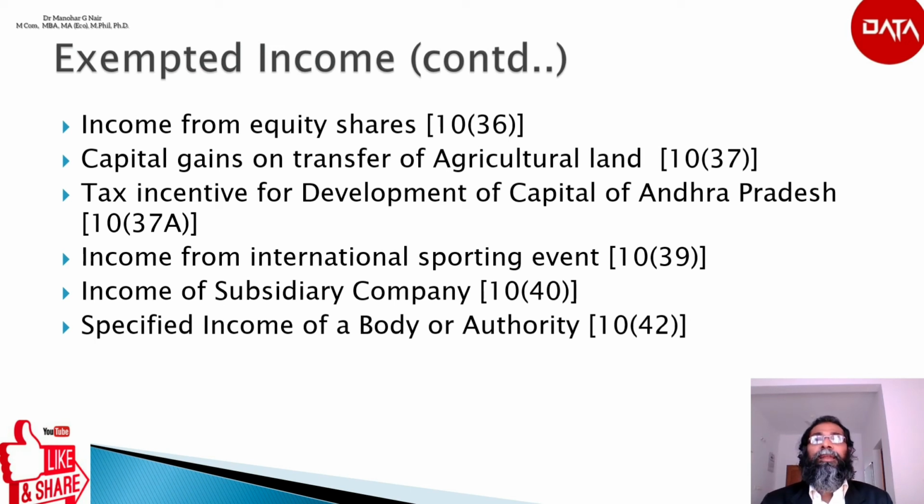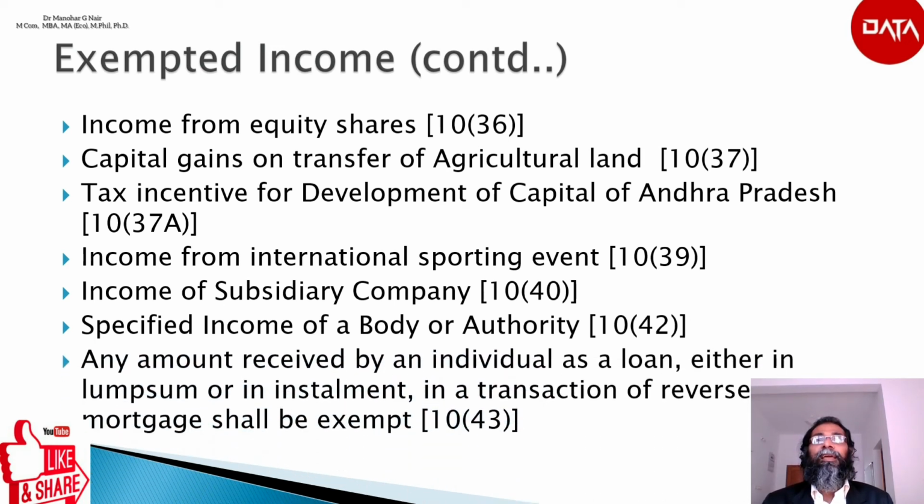The next point is any amount received by an individual as a loan, either in lump sum or in installments, in a transaction of reverse mortgage, shall be exempted as per section 10(43).